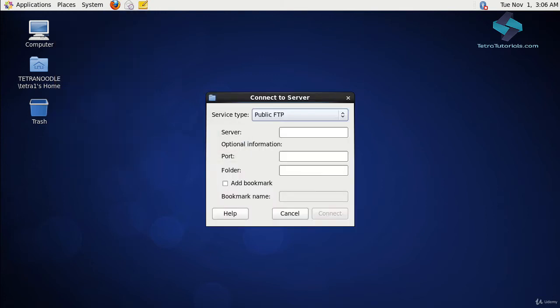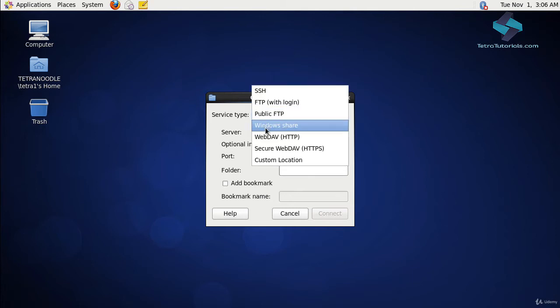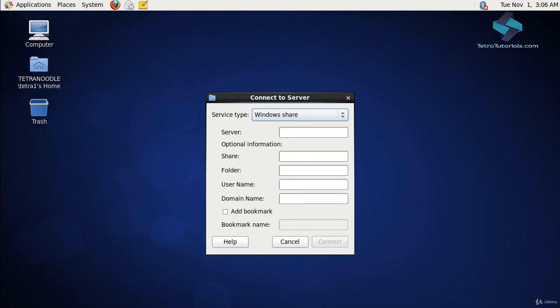This Connect to Server dialog box helps you browse for network locations and mount the shared network folders as native folders to the server. First, you have to select the server type. In this case, it is a Windows share which you are trying to access, so that is the value you will select. Next, you need to specify the server DNS name or URL or IP address.